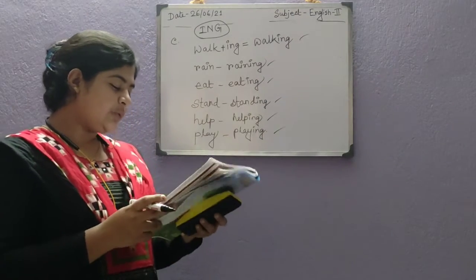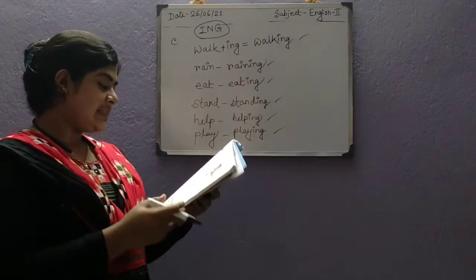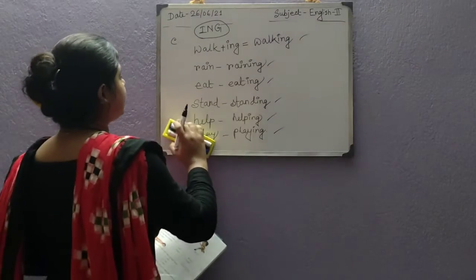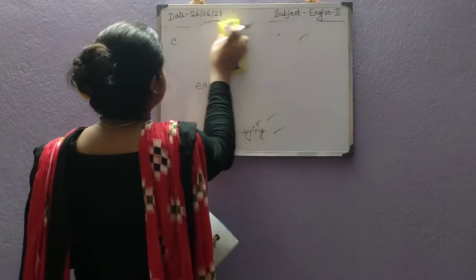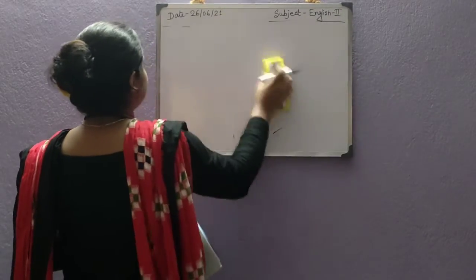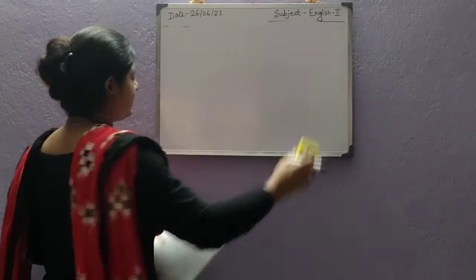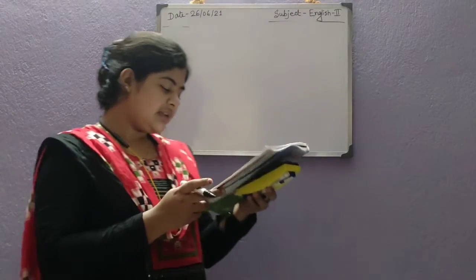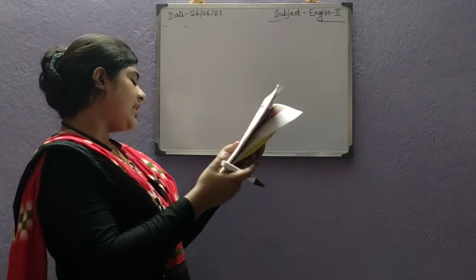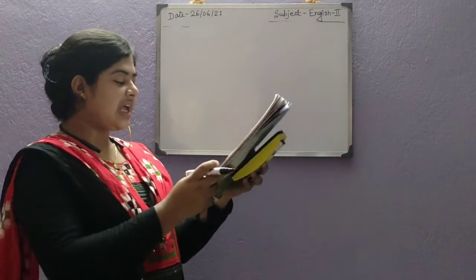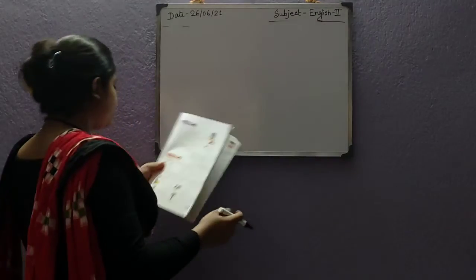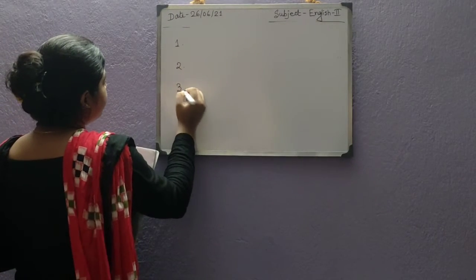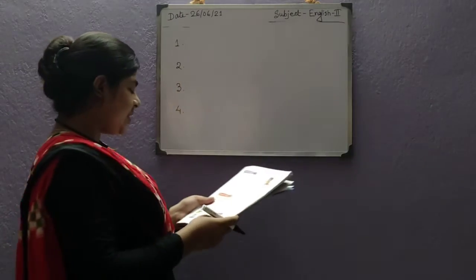Okay. Now come to the D number. In D number there are 4 pictures. Let's see them. So in the first picture there is one boy who is playing under the sun. In the second picture, there is blowing wind, and we can see that because the dress of the girl is also blowing. So you have to guess the weather, or you have to write the appropriate word beside the picture.